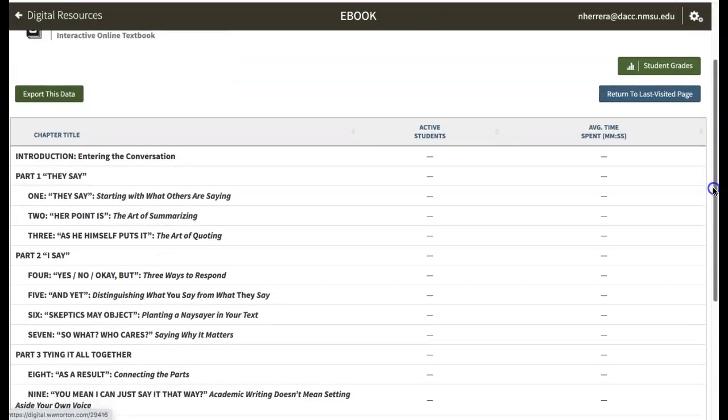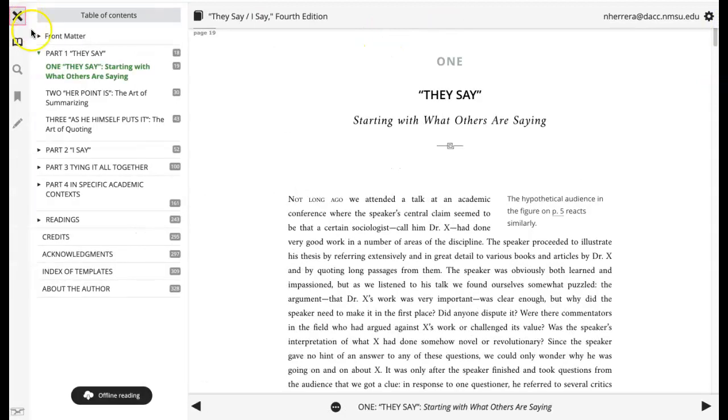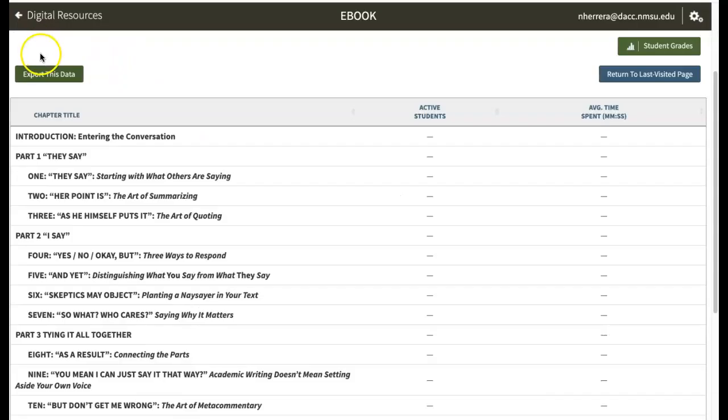As you can see, it has part 1, chapter 1, and you can read the textbook just like you would a regular textbook. And then you can also skip around, go to the table of contents, things like that. But it also has a lot more than just the textbook. If we go back to the ebook, there are certain tutorials that you can do. However, I'm not requiring that this semester, so you don't have to worry about the tutorials or anything like that.